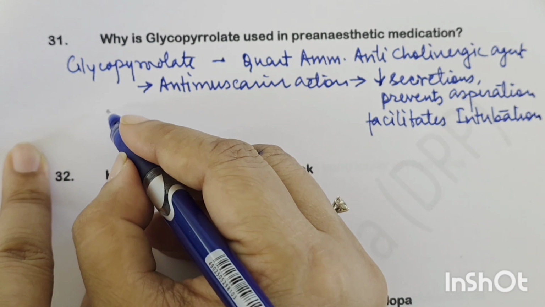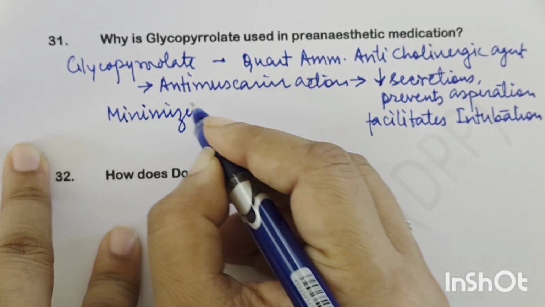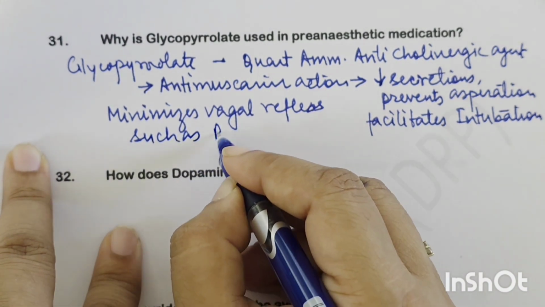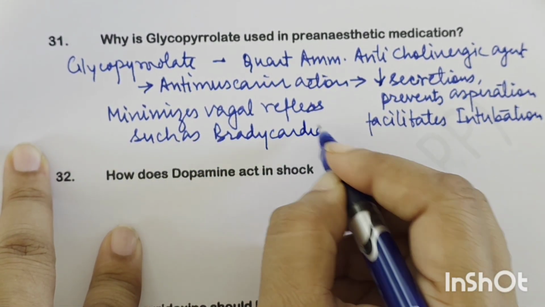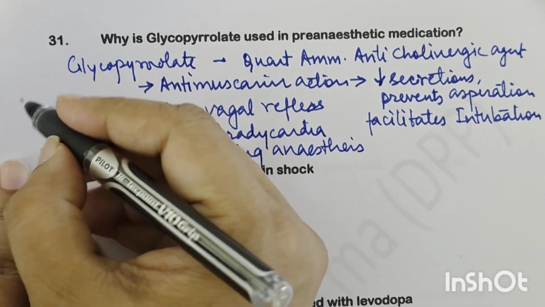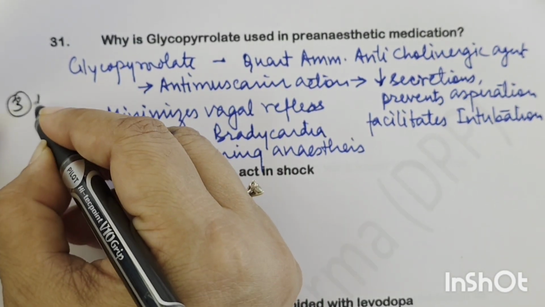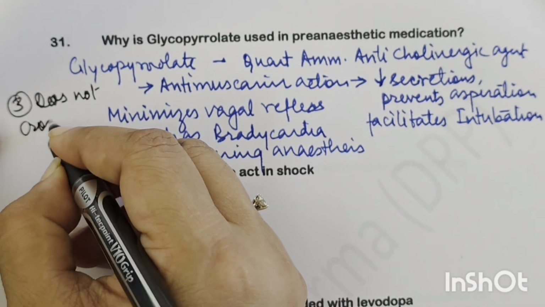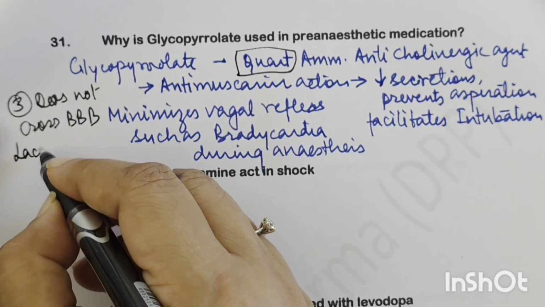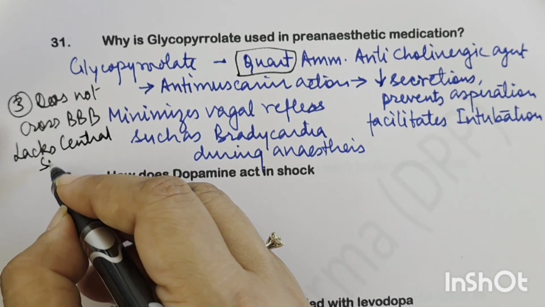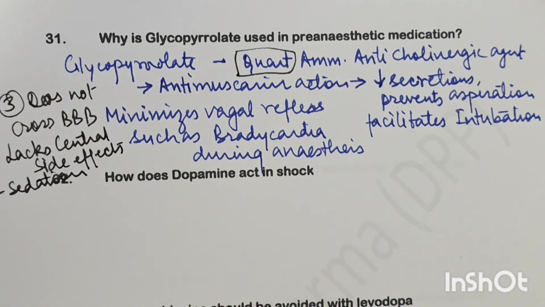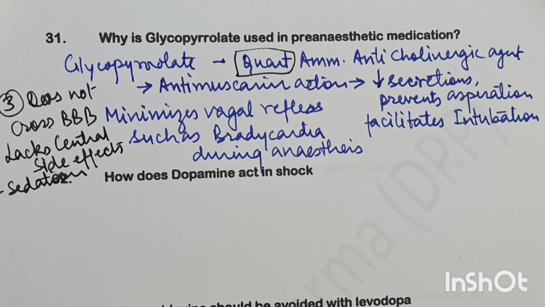Second thing, it minimizes vagal reflexes such as bradycardia during anesthesia. And the third most important thing is it does not cross the blood-brain barrier because it is a quaternary compound. So it lacks central side effects like sedation and confusion. So that is why glycopyrrolate is preferred in pre-anesthetic medication.